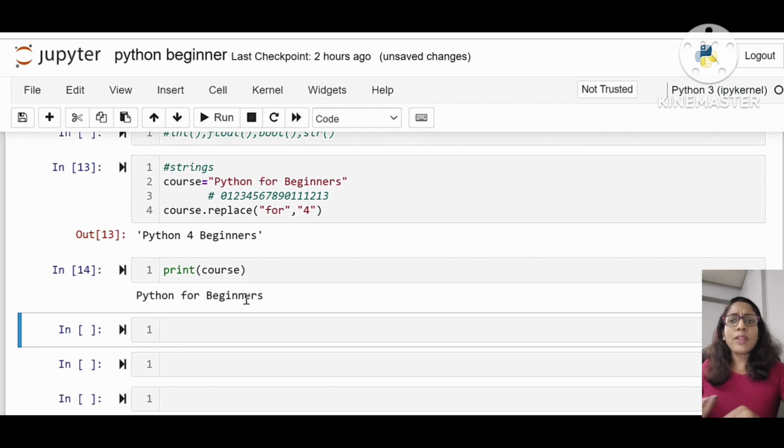The rest of this thing is changed. So there are so many methods available in string with which we can do different kinds of functionalities. So different capabilities are there for the string in Python. So it's very cool stuff that you can explore a lot of functionalities over here.